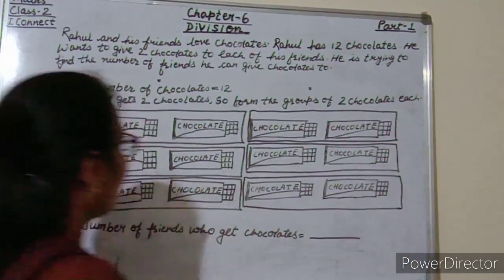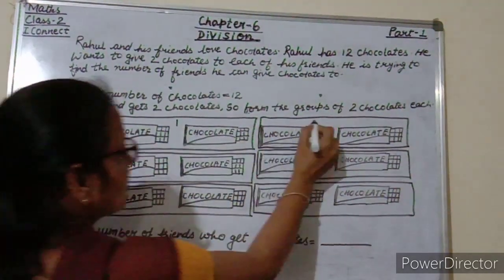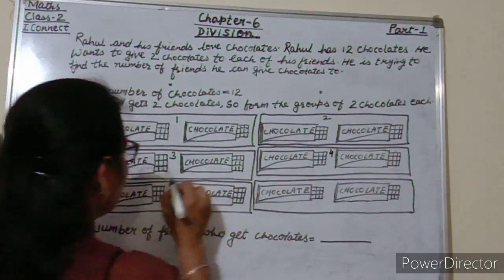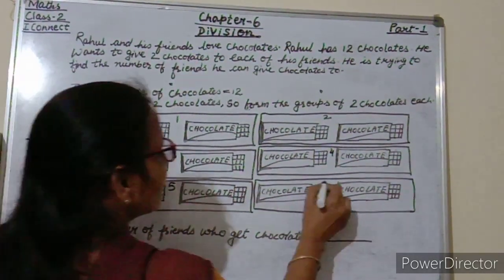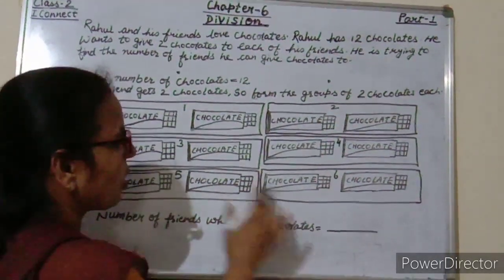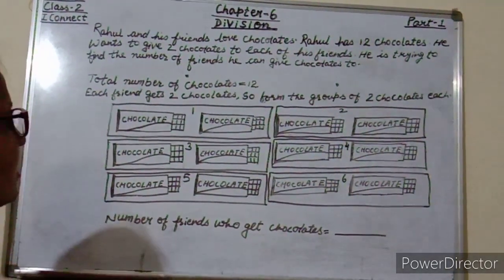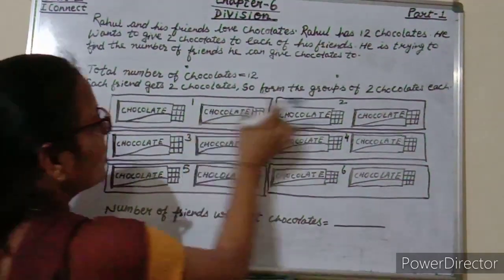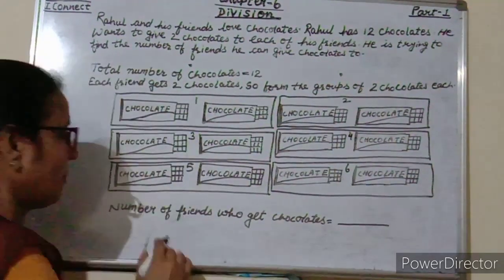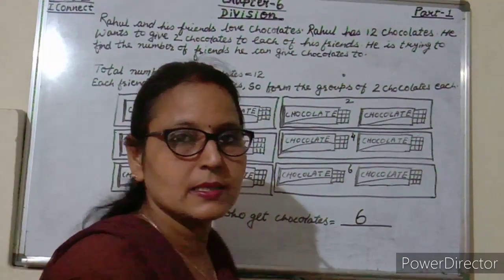So how many groups students have we formed? 1 group, 2 groups, 3 groups, 4 groups, 5 groups, 6 groups. So students, number of friends who get chocolates. So how many friends will get the chocolates? Yes. So 1, 2, 3, 4, 5, 6. So number of friends who get chocolates is equal to 6.